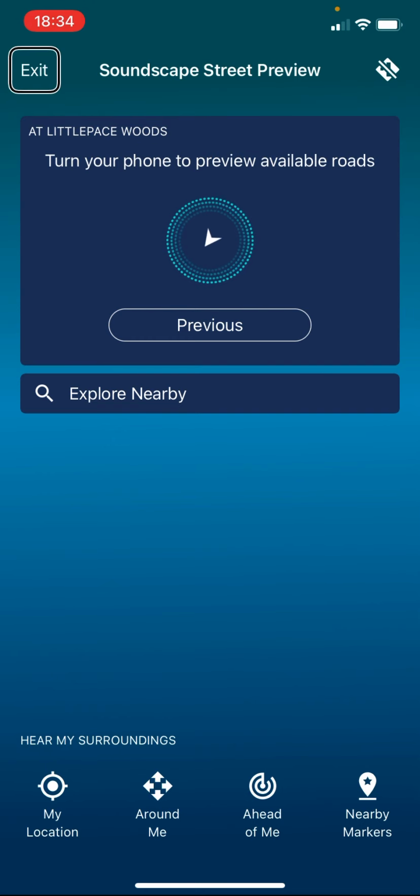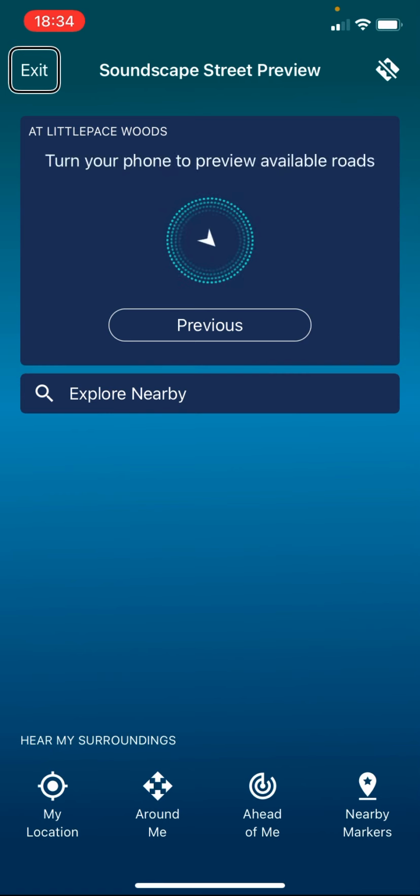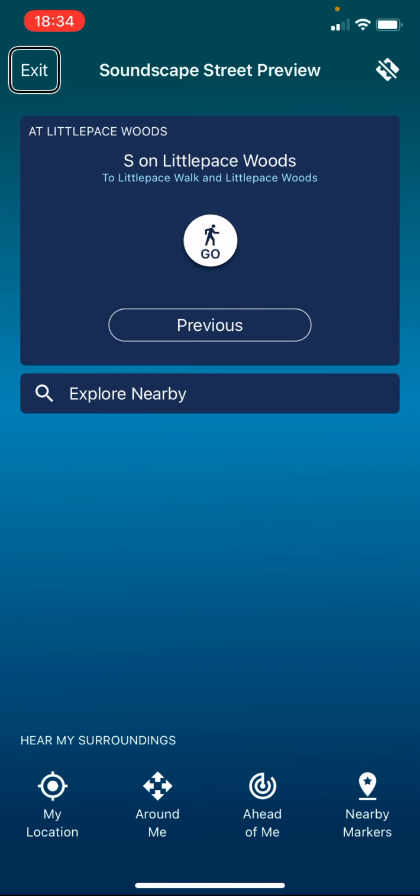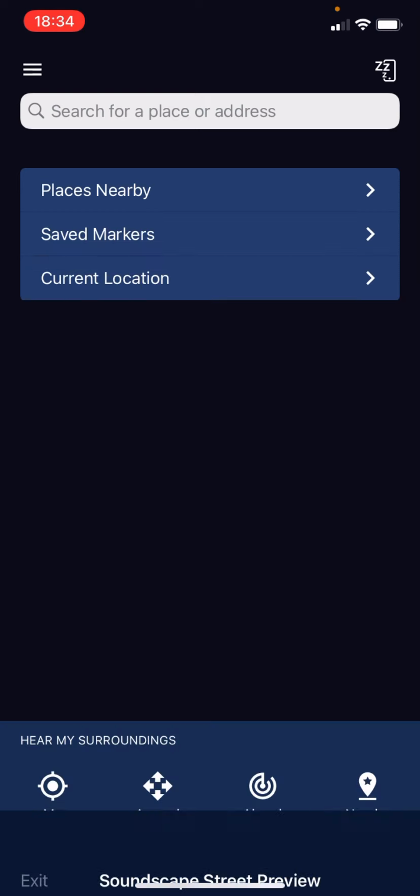Little Pace Woods, heading south. So it tells me whether I'm facing south, north, east, or west. Little Pace Woods. So you get this idea. Little Pace Woods, heading south. Exit button. Exit, end of Soundscape street preview.